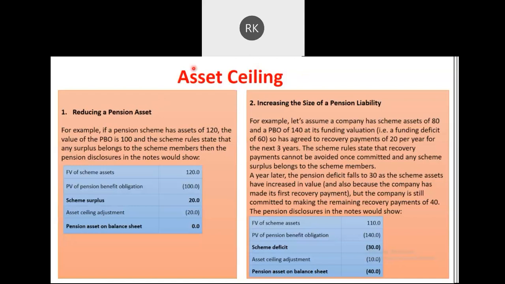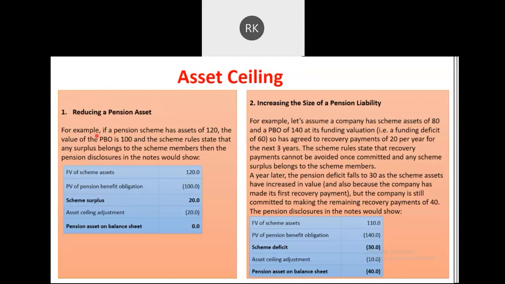In case of asset ceiling, there could be two instances. It could reduce your pension assets. In my scenario, I was talking about 1 lakh 20,000 of the asset, but ultimately it is restricting my asset to 1 lakh only, and I am forcefully required to present a zero amount of net assets in my books of accounts, because I, being the entity, don't have any control. So that is what we have discussed over here.